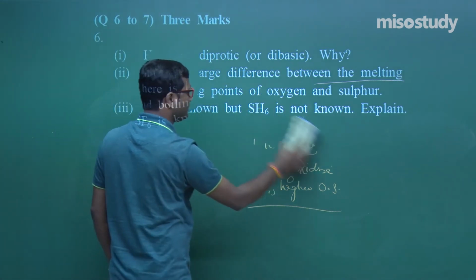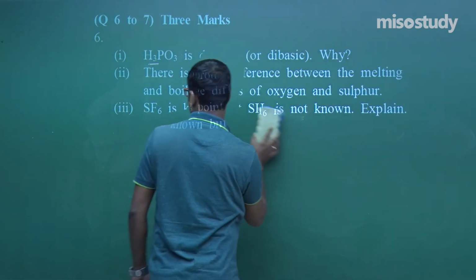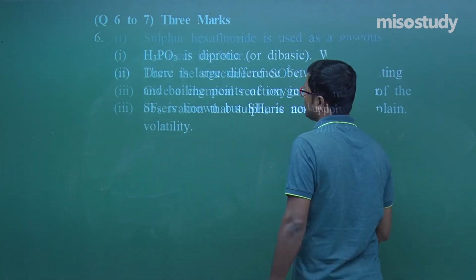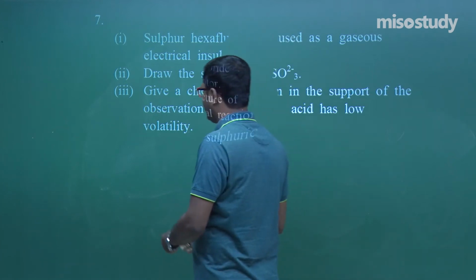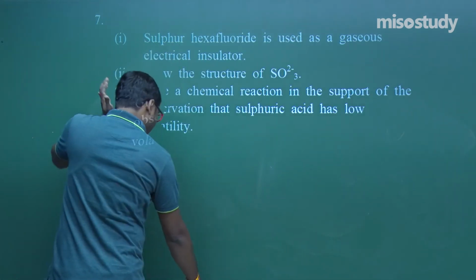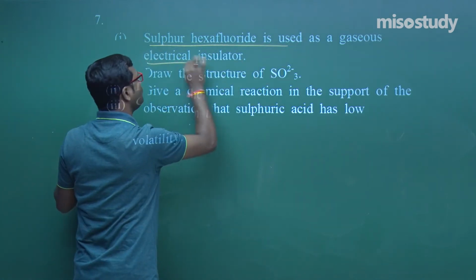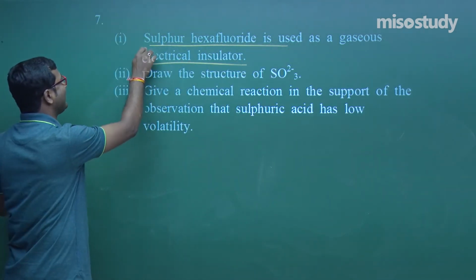What is the next question? Listen carefully. The next question is question number 7. Read the question. Sulfur hexafluoride is used as a gaseous electrical insulator.